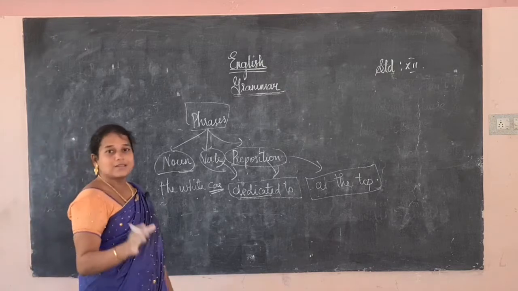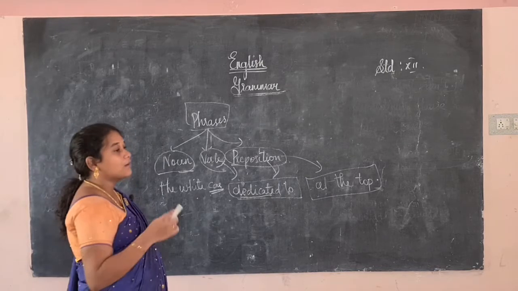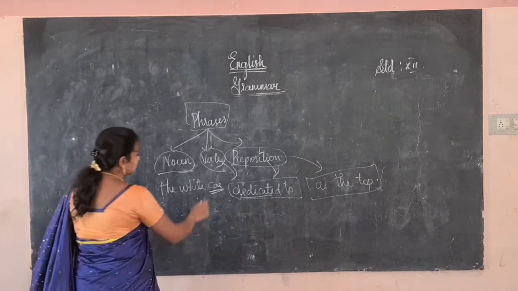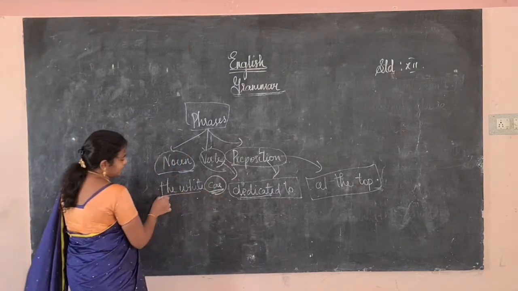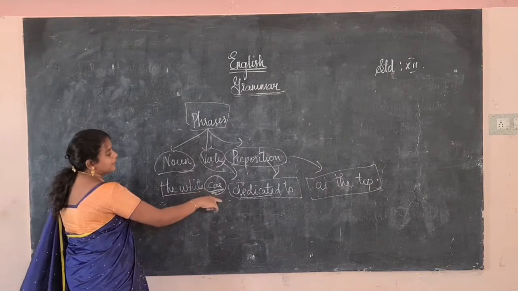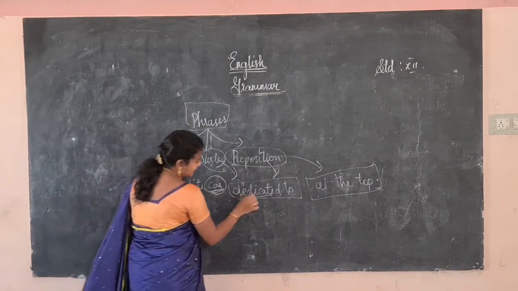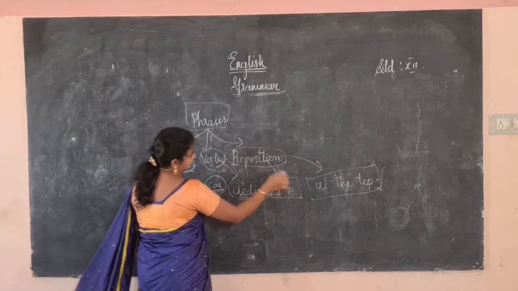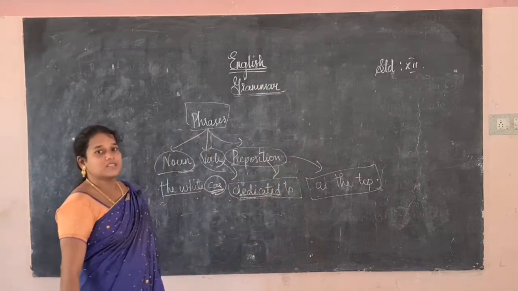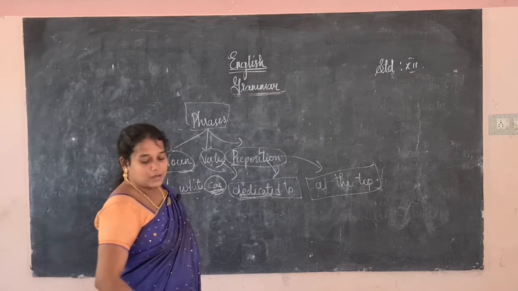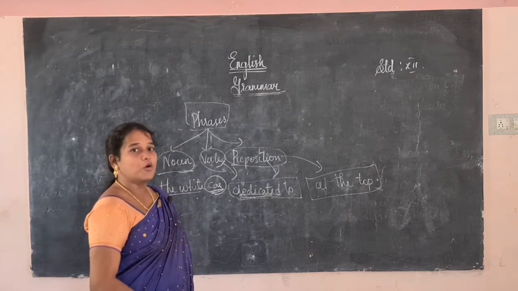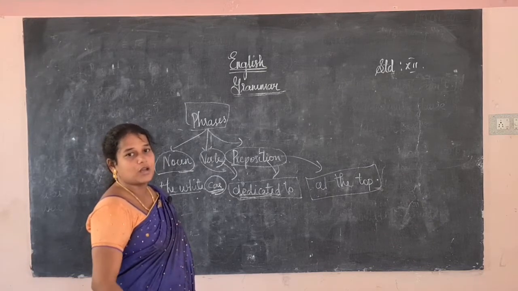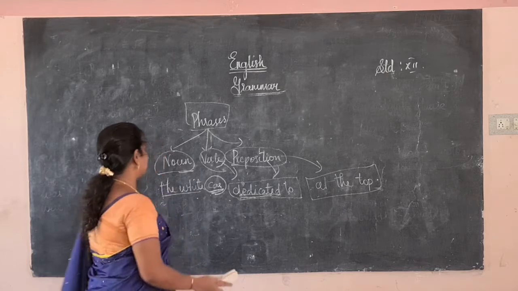The noun phrase speaks something about the noun. Here, the white car, or the blackboard, anything we can say. Here it speaks something about the noun car, how it is: white. Okay, the verb phrase dedicated to is an action; dedication is an action. So it speaks about the action. For the preposition phrase, at the top of shows the position. Okay, this is what we have to know about the clauses and the phrases. These two are very important for learning the kinds of sentence.